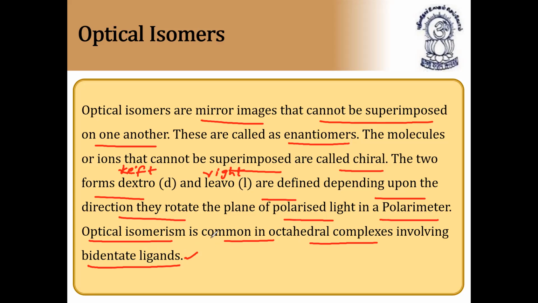So optical isomerism is common in octahedral complexes. Geometrical isomerism is common in square planar complexes as well as octahedral complexes, but optical isomerism is common only in octahedral complexes involving bidentate ligands. So this is a very important point. Please note down, children. Bidentate means it can donate 2 electron pairs. How many electron pairs? It can donate 2 electron pairs. The ligands which can donate 2 electron pairs are called bidentate ligands.